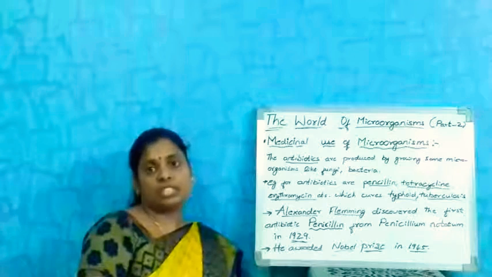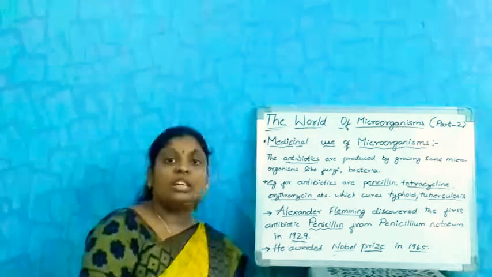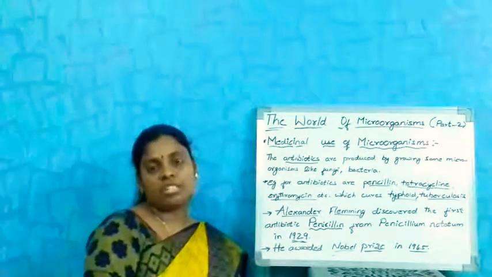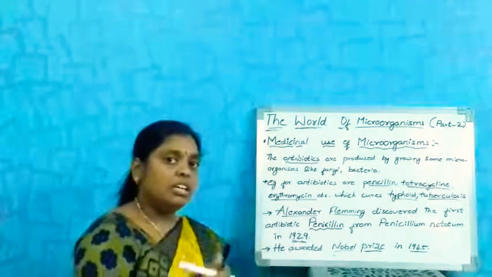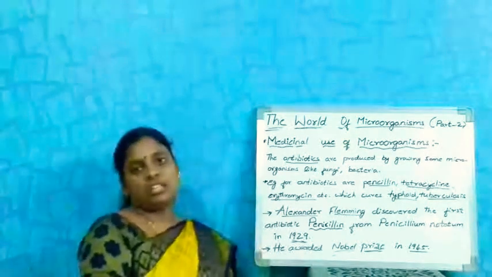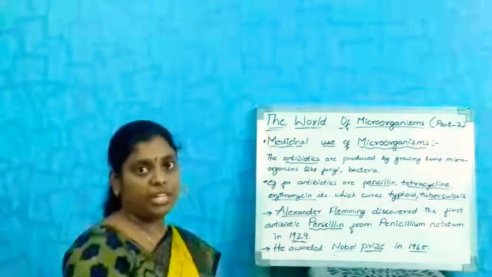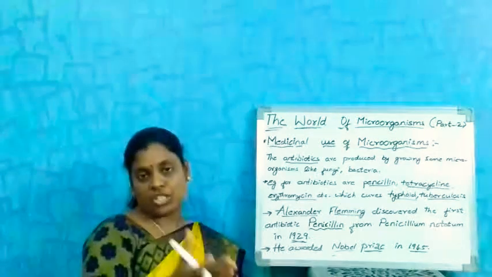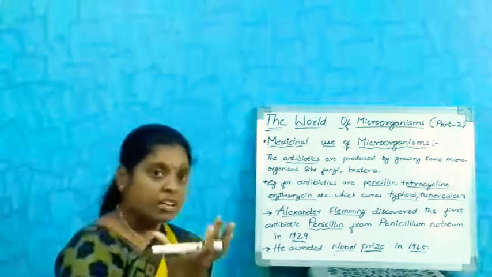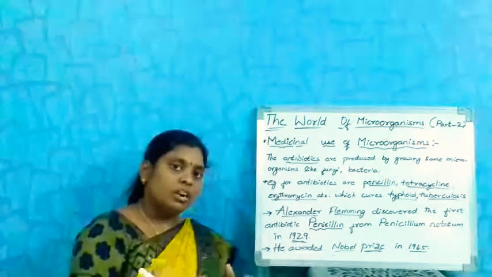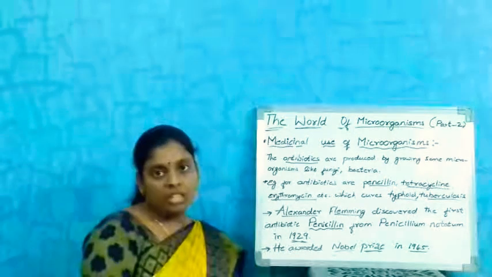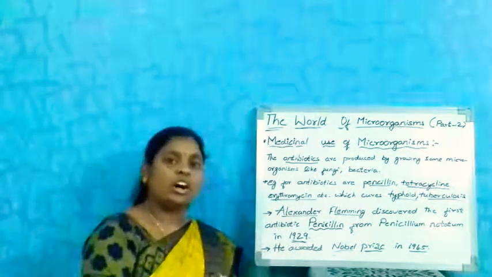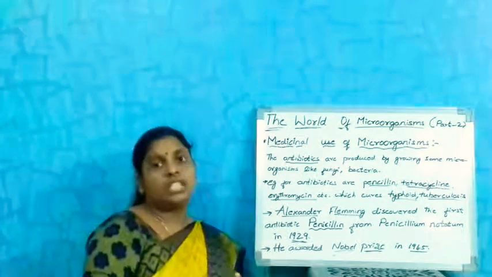How did he discover it? He was an army doctor. While he was working in the lab, he was growing some bacterial colonies on artificial media. They pour some nutrients in petri dishes, which are available in our laboratories. On that nutrient medium, they inoculate some bacteria, and those bacteria grow in that artificial medium.